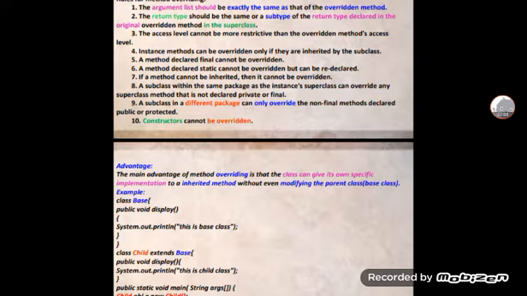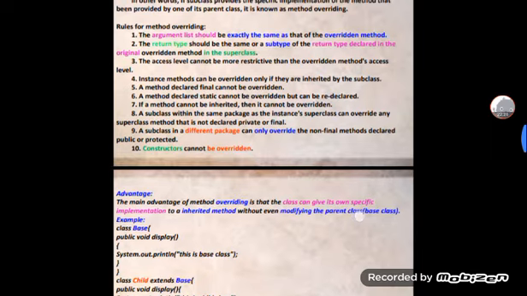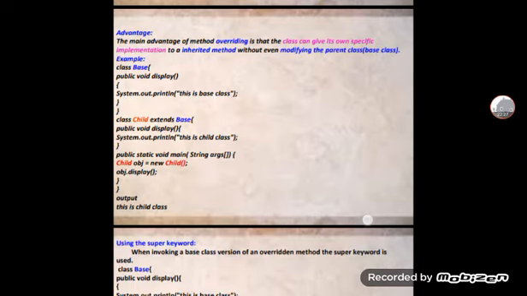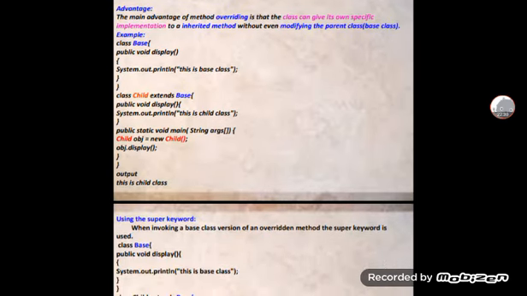A subclass in a different package can only override the non-final methods declared public or protected. And constructors cannot be overridden. These are the rules you have to maintain for method overriding. And then some advantages of this: the main advantage of method overriding is that the class can give its own specific implementation to an inherited method without even modifying the parent class, which is the base class.